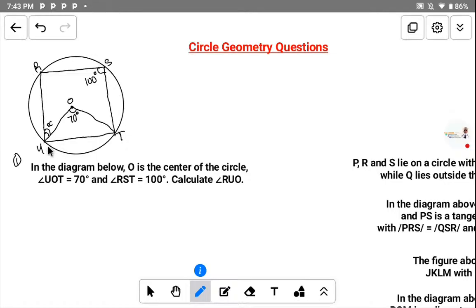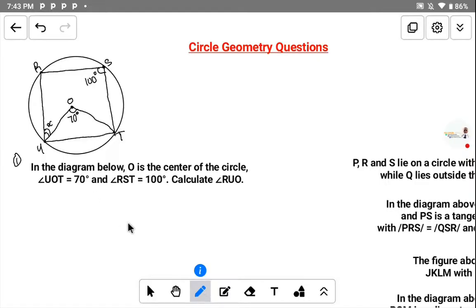Let me just use simple English. It is drawn inside the circle and touches the circle at four points. It touches this first part of the circle, the second one touches this part of the circle. It touches the circle in four places. That is four-sided. Okay, that is a cyclic quadrilateral.